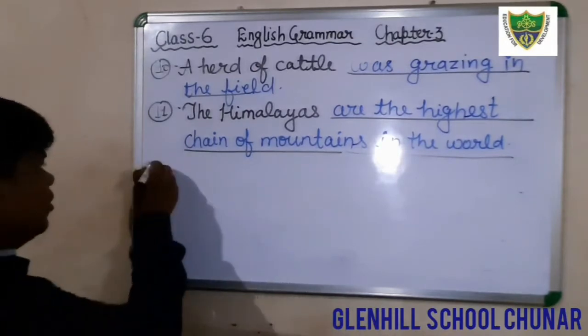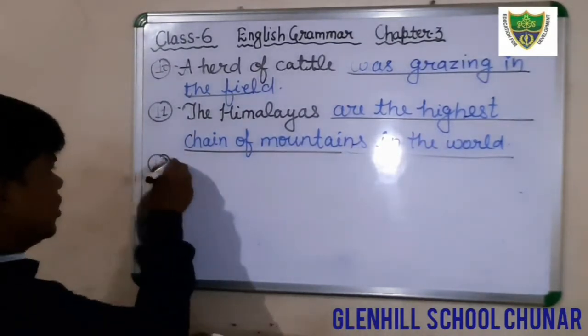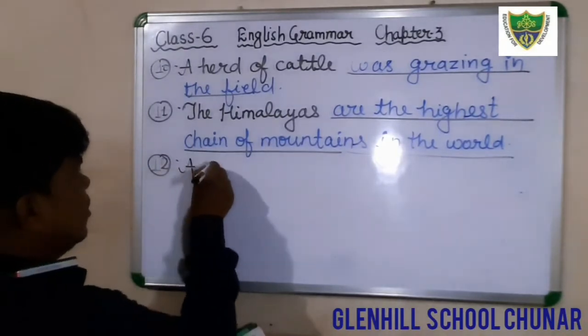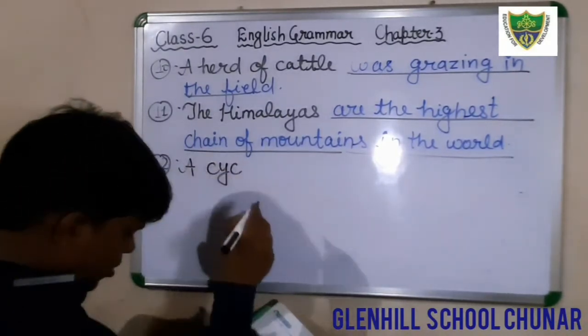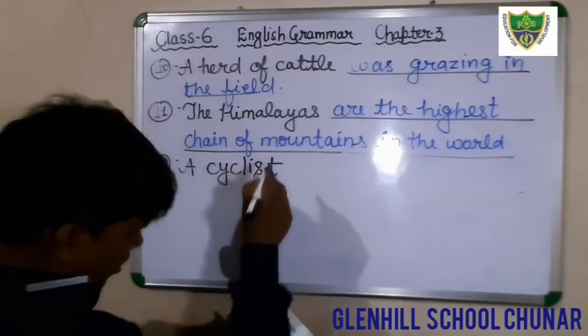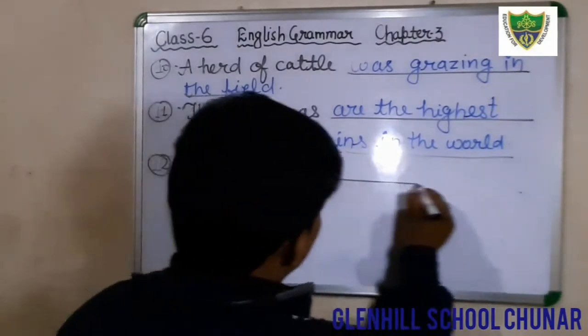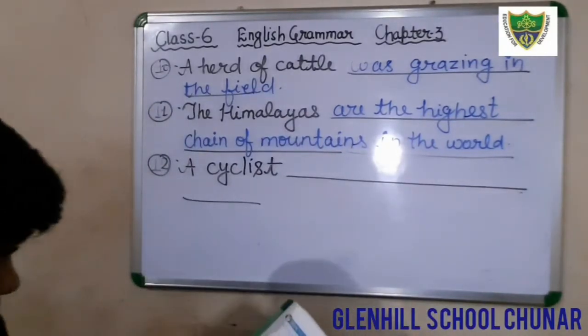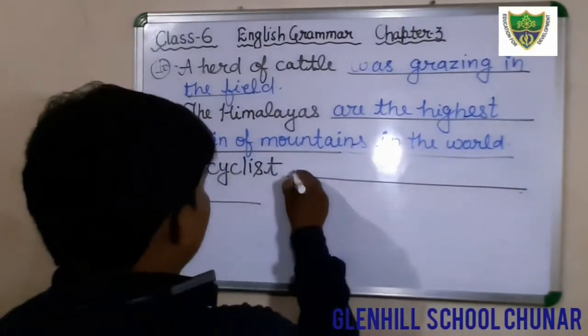Question number 12. Just see question number 12. A cyclist. The subject is given here. You have to fill in the predicate.